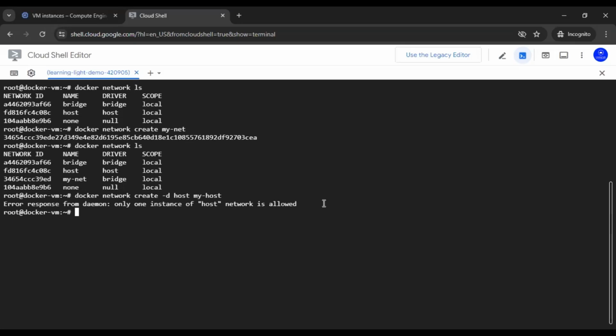Now, it is saying that only one instance of a host network is allowed, because this type of network binds the actual host machine to the network in the container. And a network of the host type named host is already present.